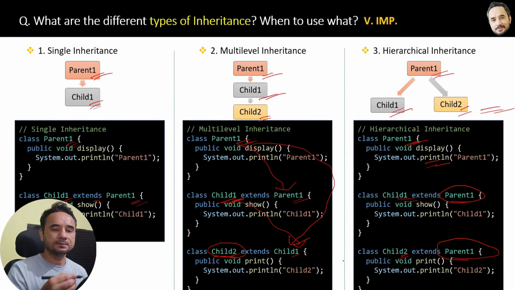That is the benefit. After this, we have hybrid inheritance also, which is like the combination of multi-level and hierarchical inheritance. Great. I think now you know the types of inheritance in Java. And yes, there is one more type of inheritance which we call multiple inheritance, not multi-level, multiple. But Java does not support multiple inheritance. Now, why does Java not allow multiple inheritance? That we will cover in an upcoming question.